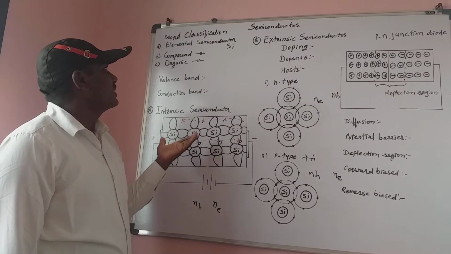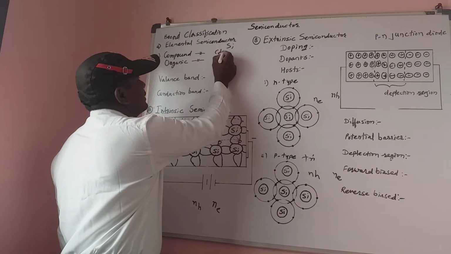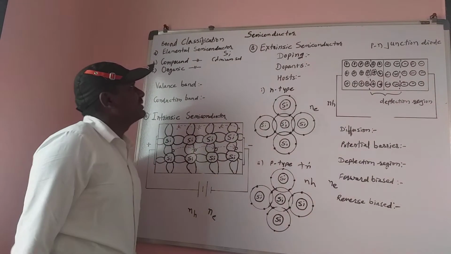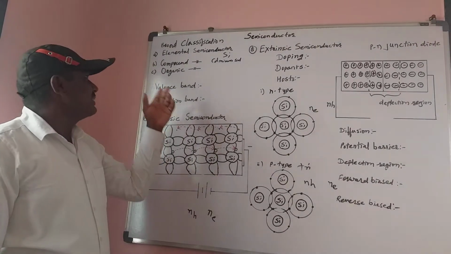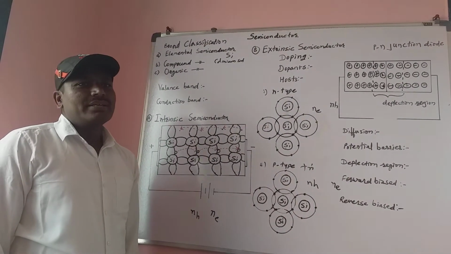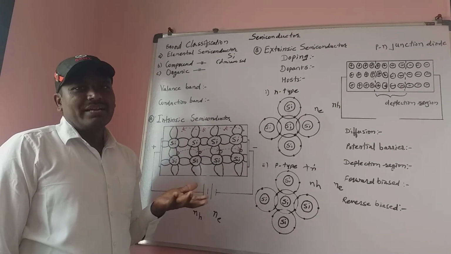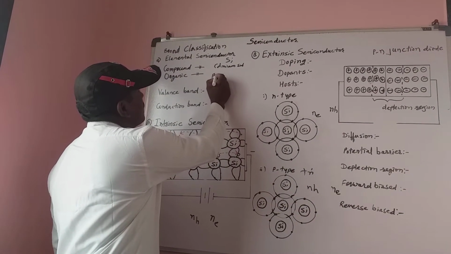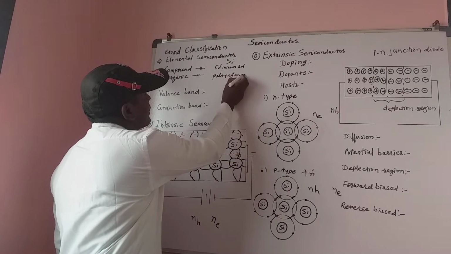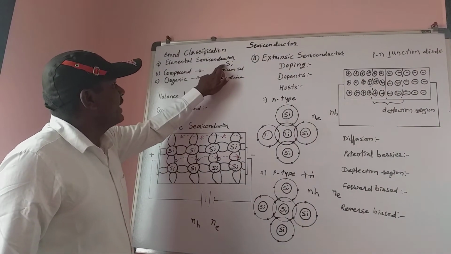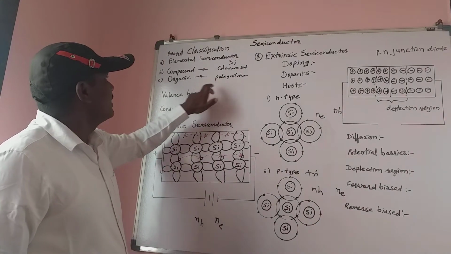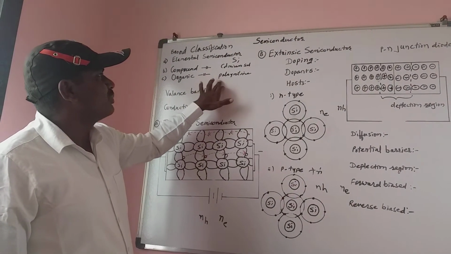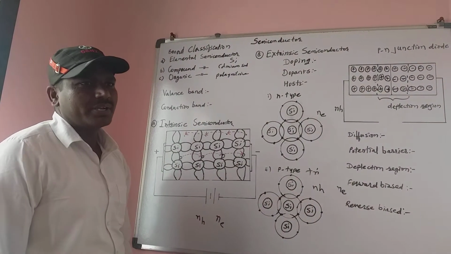If we see the compound semiconductor, then cadmium sulfide and zinc sulfide are the examples for the compound semiconductor. If we see the organic semiconductor, then anthracene doped with phthalocyanine and polyaniline are the examples for the organic semiconductor. So these are the examples: for elemental, silicon and germanium; for compound, cadmium sulfide and zinc sulfide; and for organic semiconductor, anthracene doped with phthalocyanine and polyaniline.